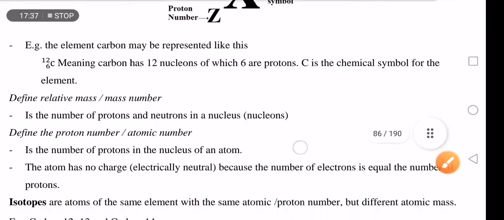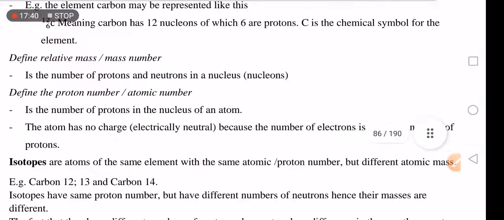What is it? Relative mass or mass number is the number of protons and neutrons in a nucleus. Simple. If you are given an atom, given the number of protons and the number of neutrons, just add the number of protons plus the number of neutrons, then you get the mass number.